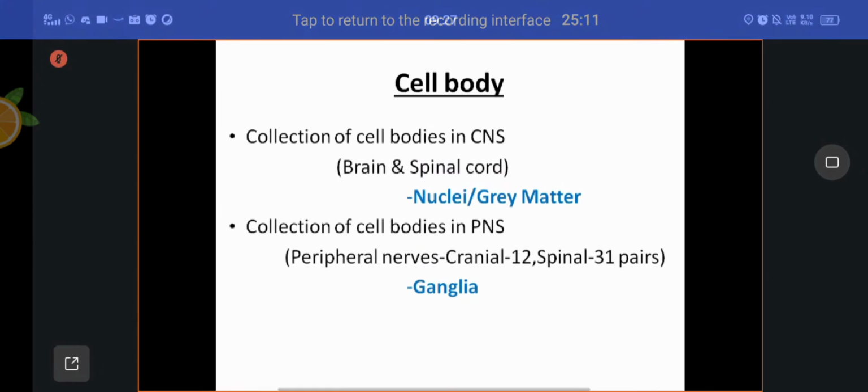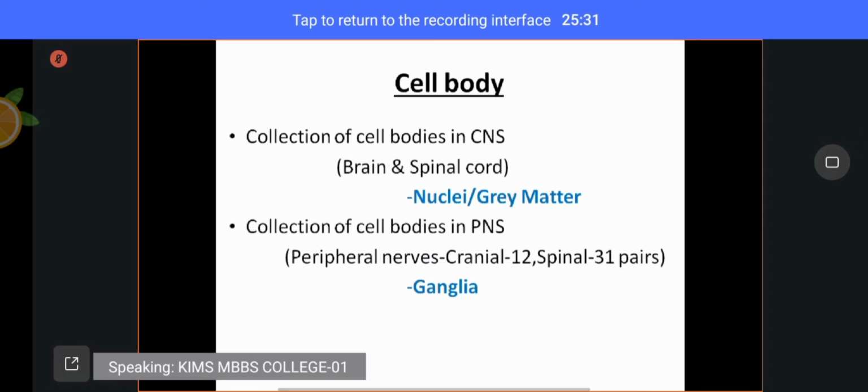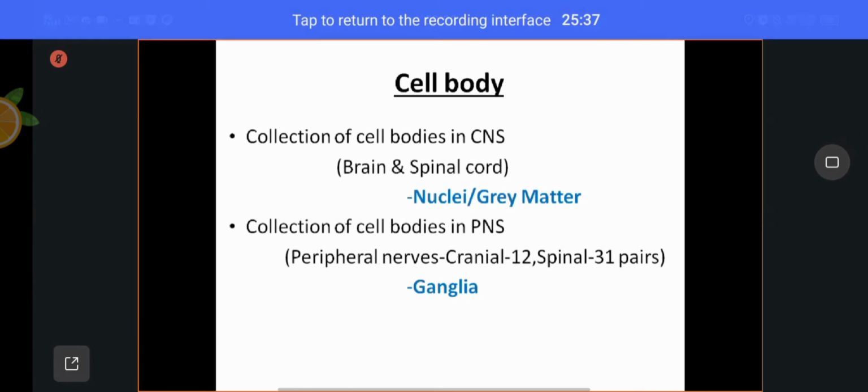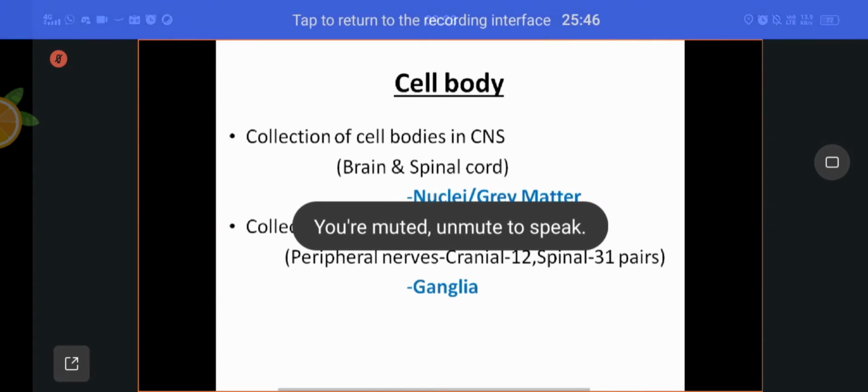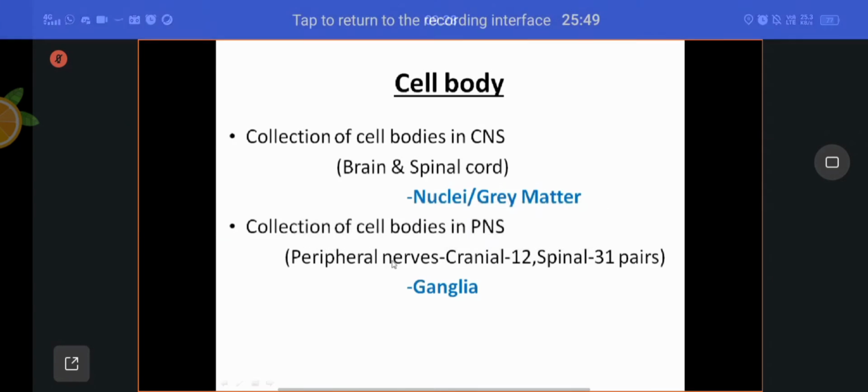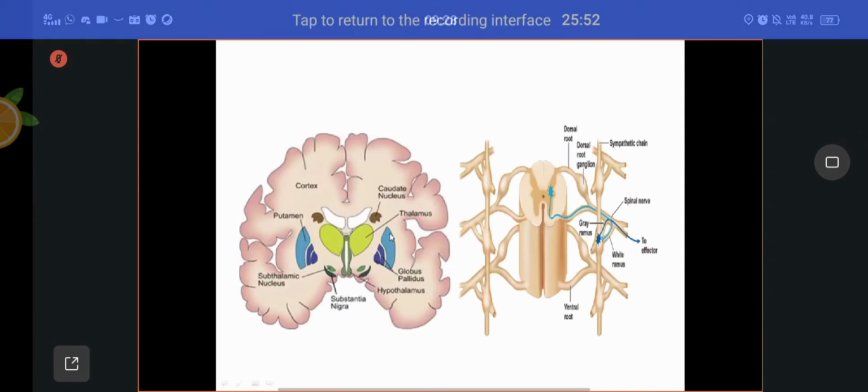There are a number of nuclei present in the brain: caudate nuclei, lentiform nuclei. Those things will be discussed in the nervous system. The gray matter is a sheet of tissue, but nuclei means localized collections. Whenever you come across nucleus or gray matter, simply it is a collection of cell bodies within the central nervous system. If you take the peripheral nervous system, those collections of cell bodies are called ganglia.